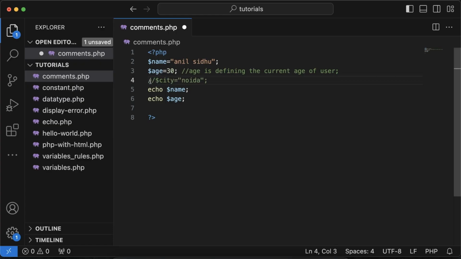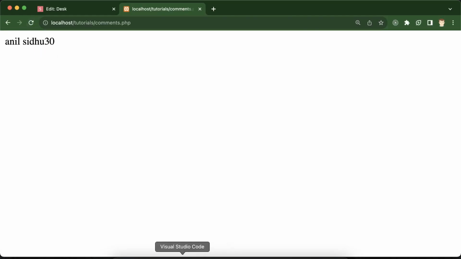That is how to put in single line comments. How it works is that if you have the double slash in the front of the line, then the whole line will be commented. You understand? So if I add it in the front now, the whole line has already been commented.